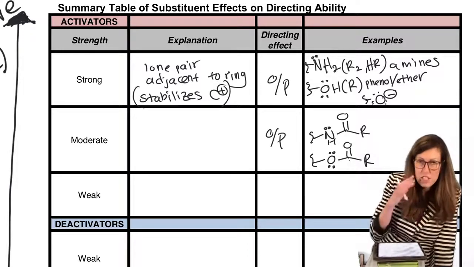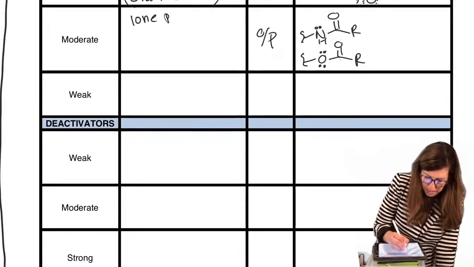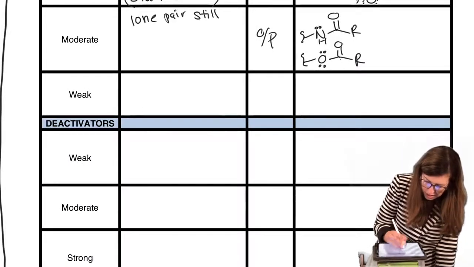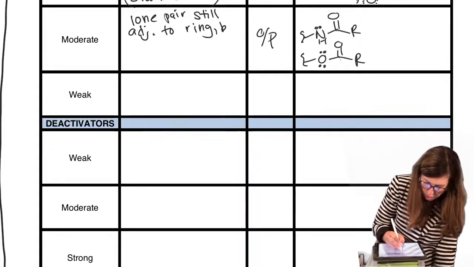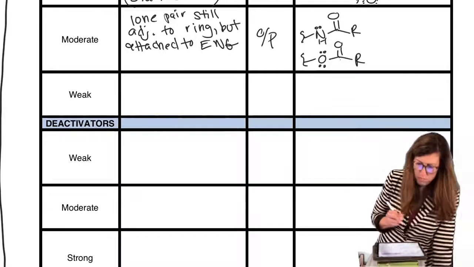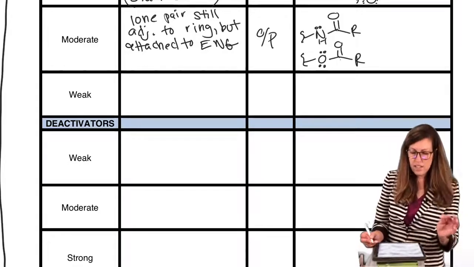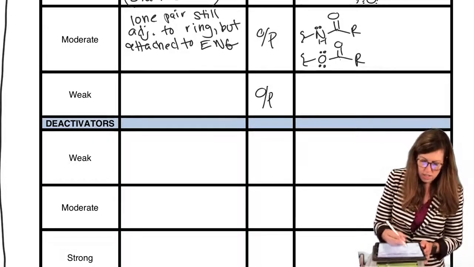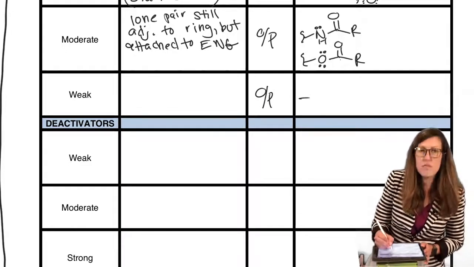So I'll write that explanation: lone pair still adjacent to ring, but attached to an EWG. Still an activator, still an ortho-para director.